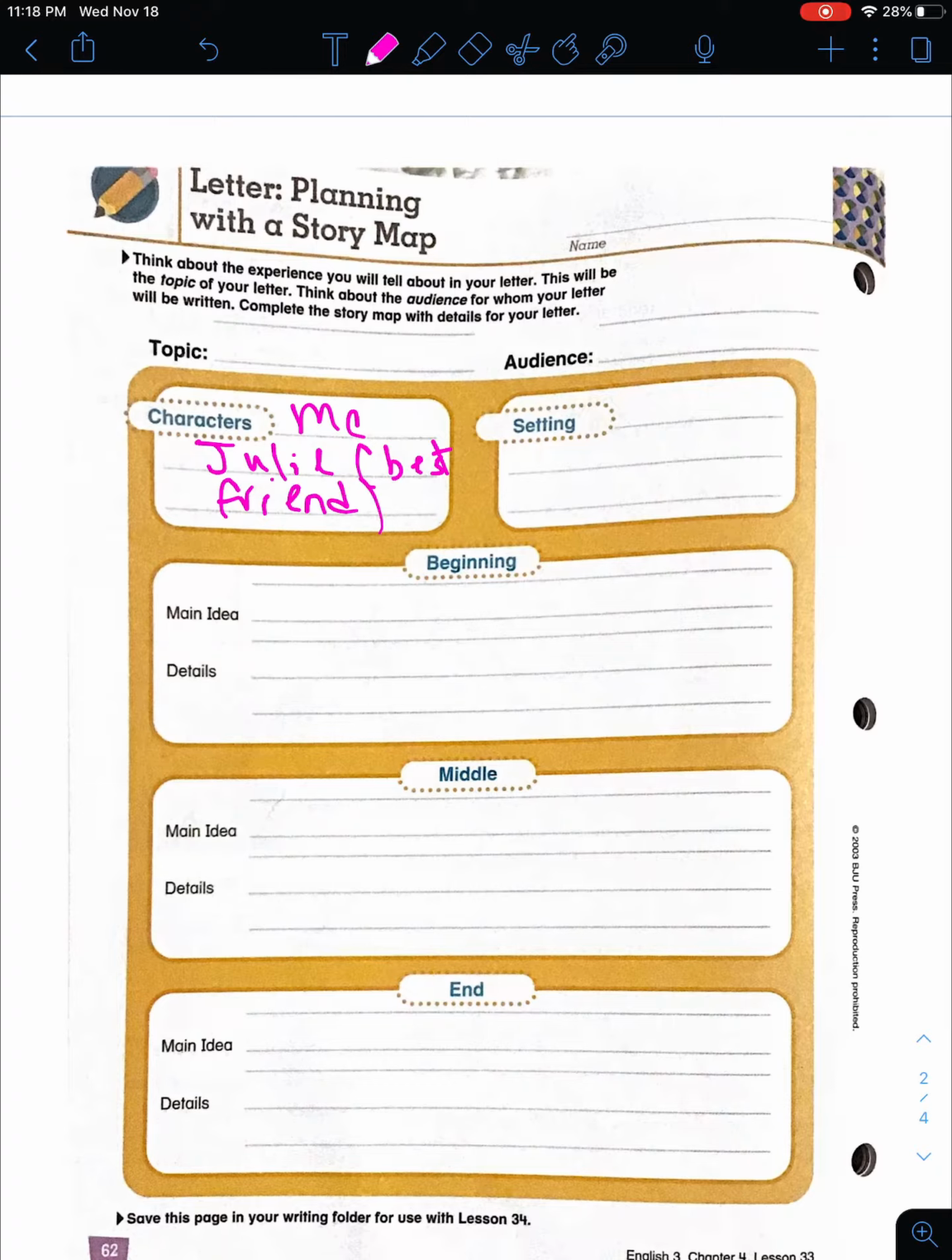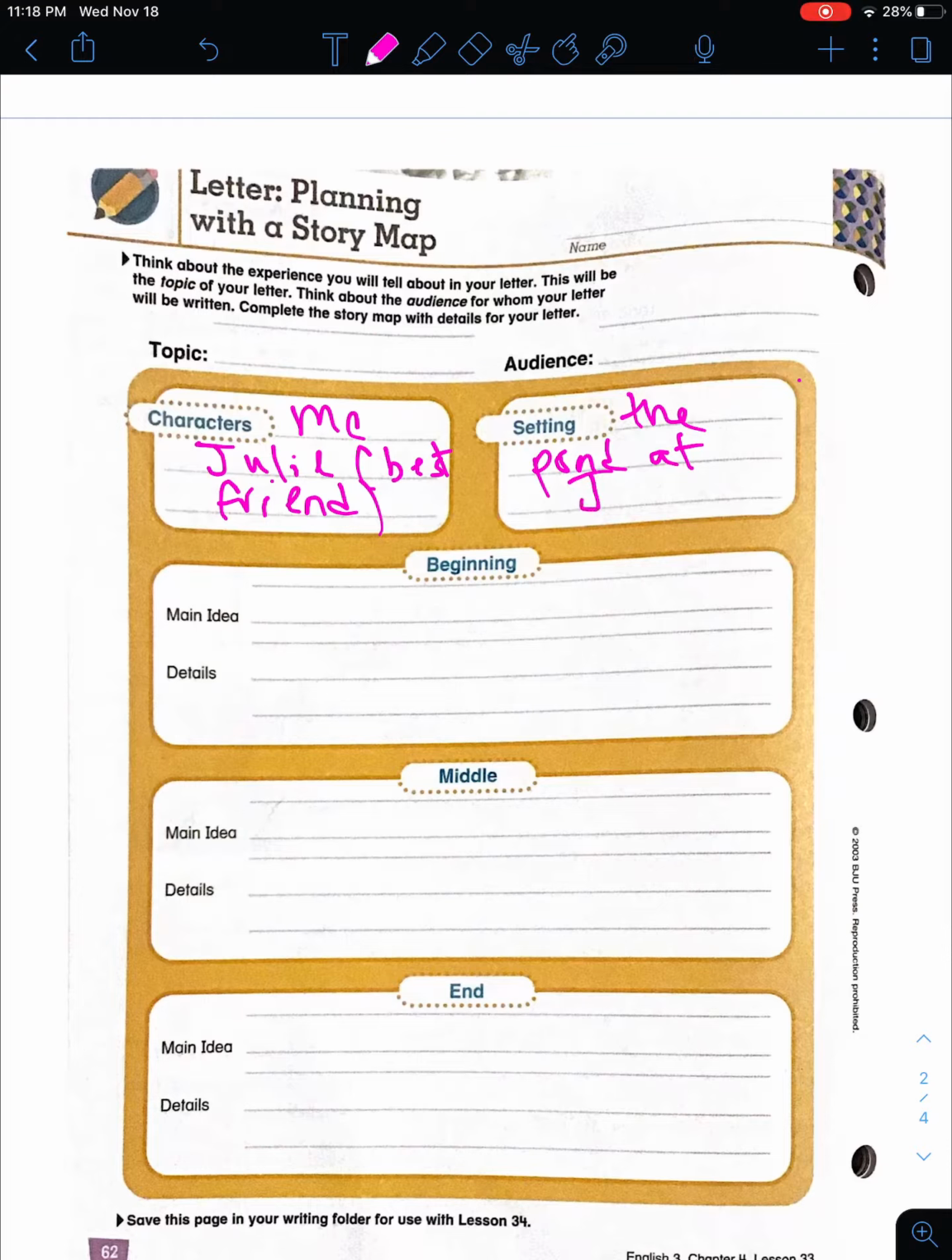Alright, and then my setting. So my setting would be at Julie's house. In the pond. Or how about this? The pond at Julie's house. That sounds better. So the pond at Julie's. Alright, there you go. Notice how I put an apostrophe S on that.